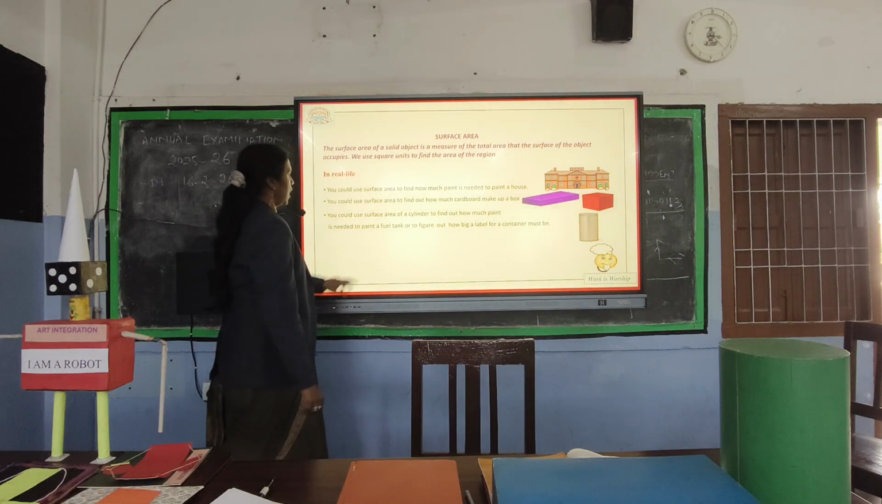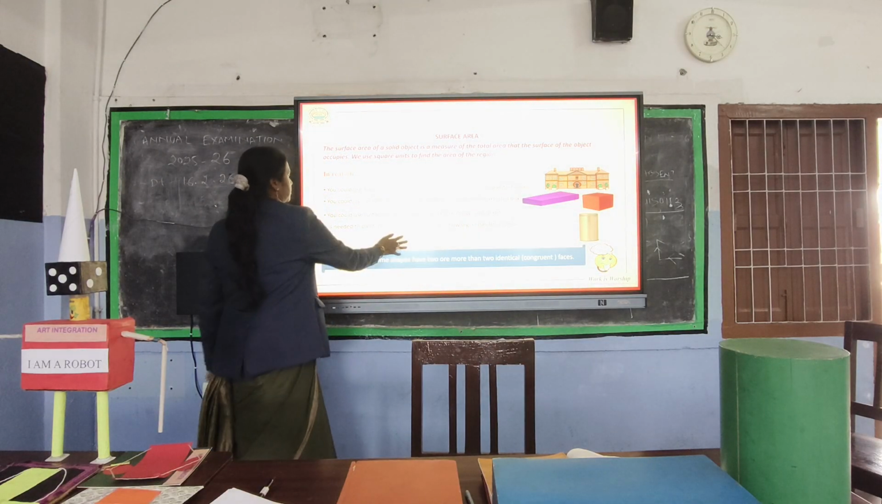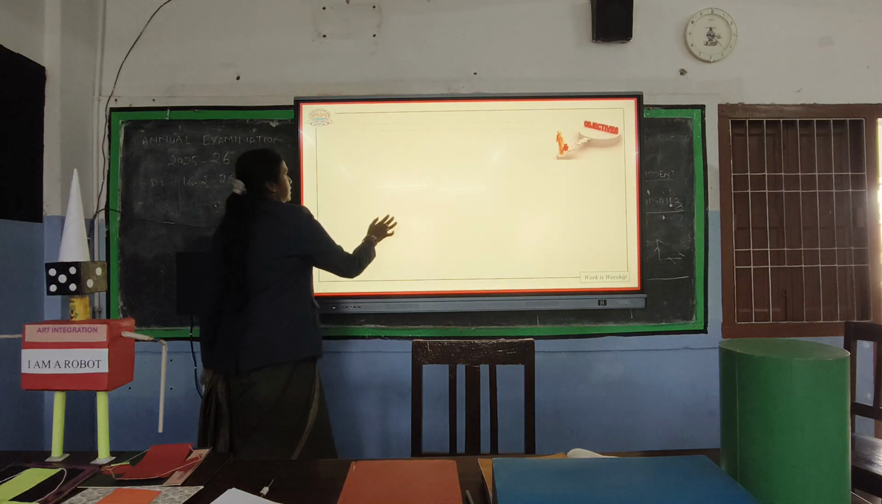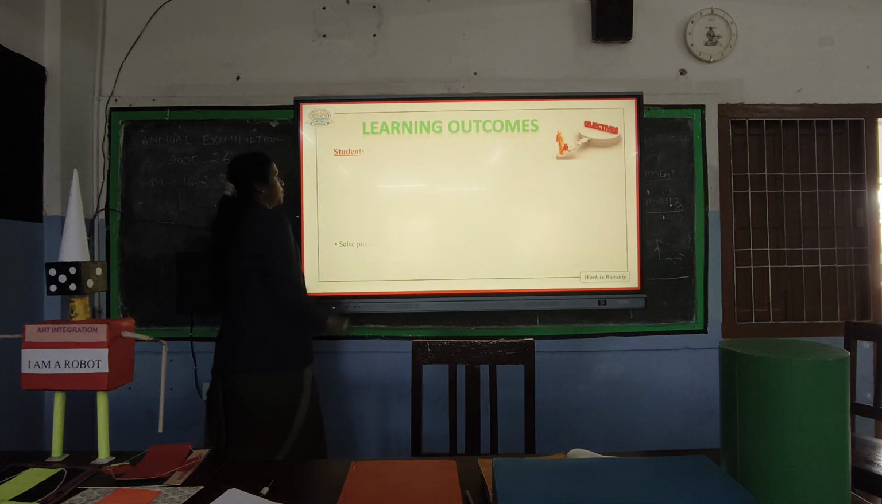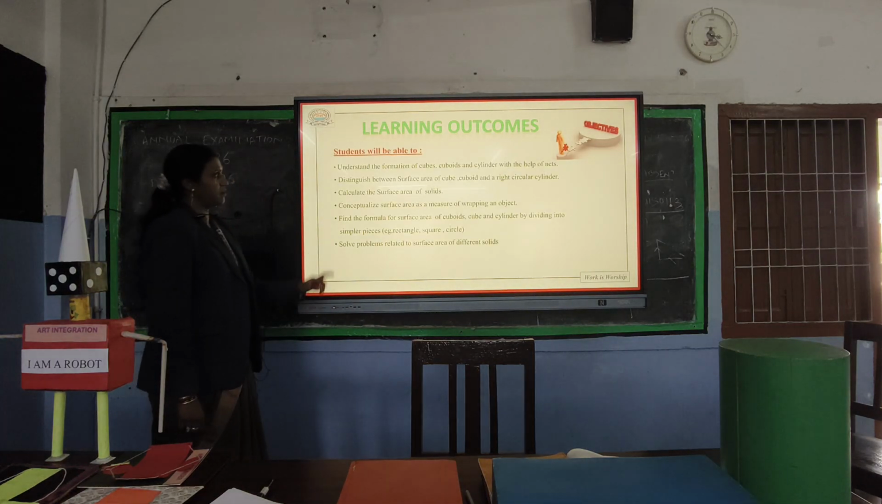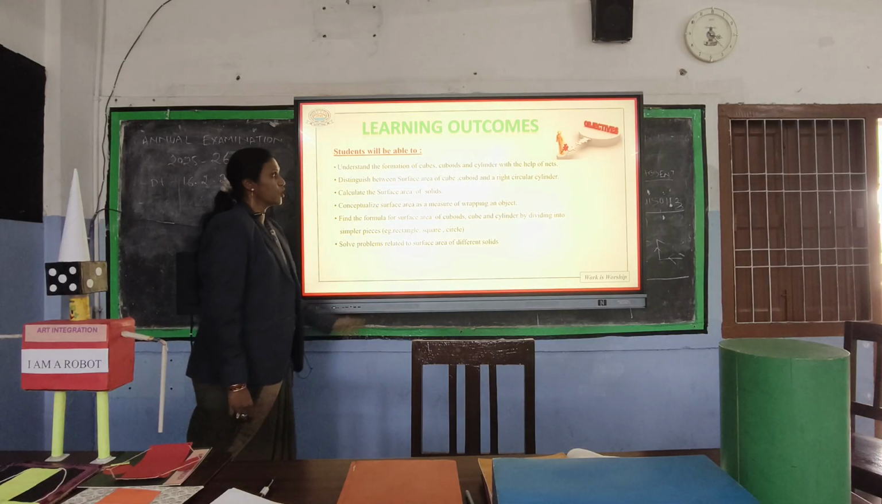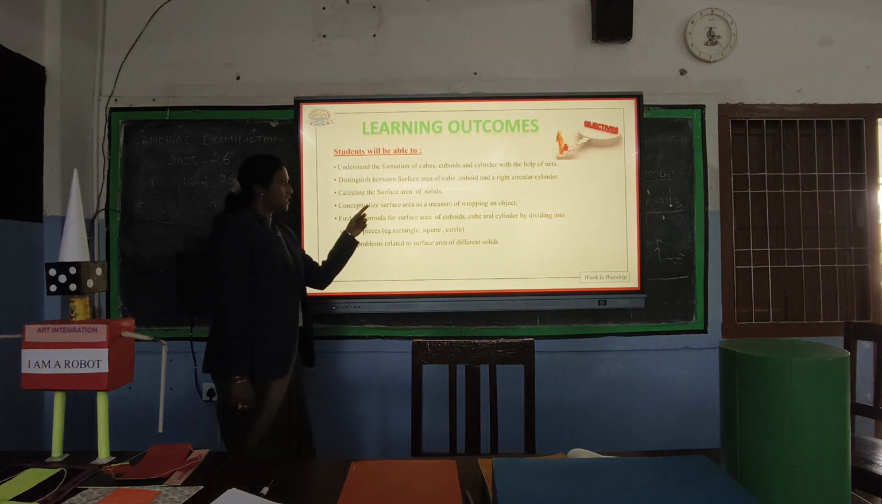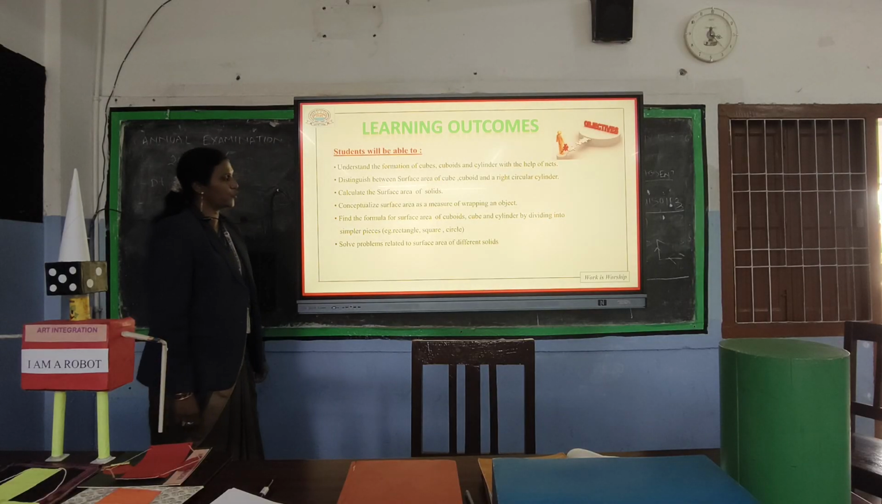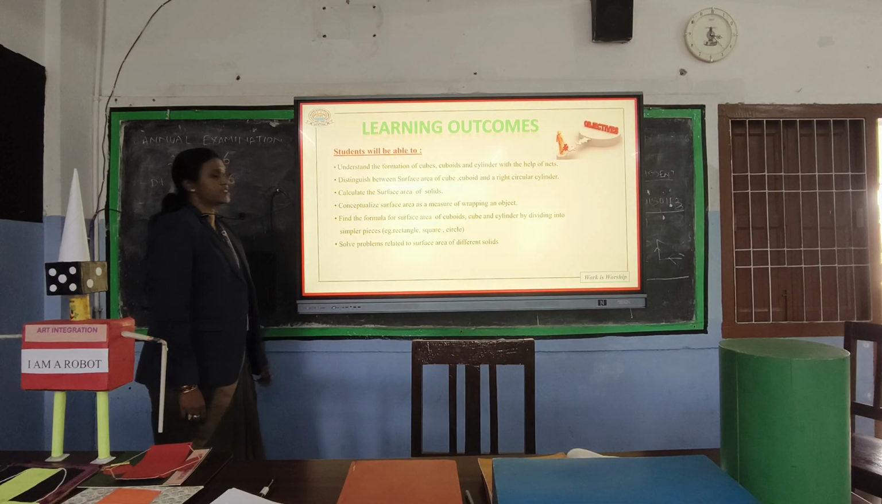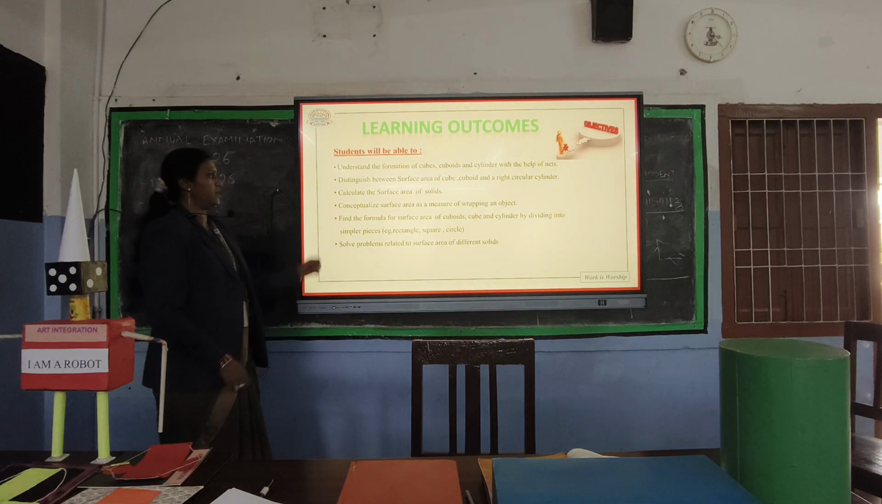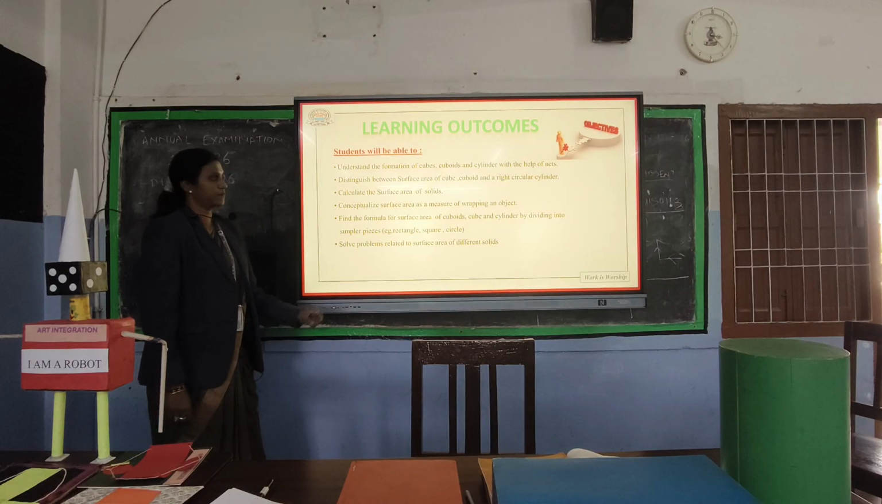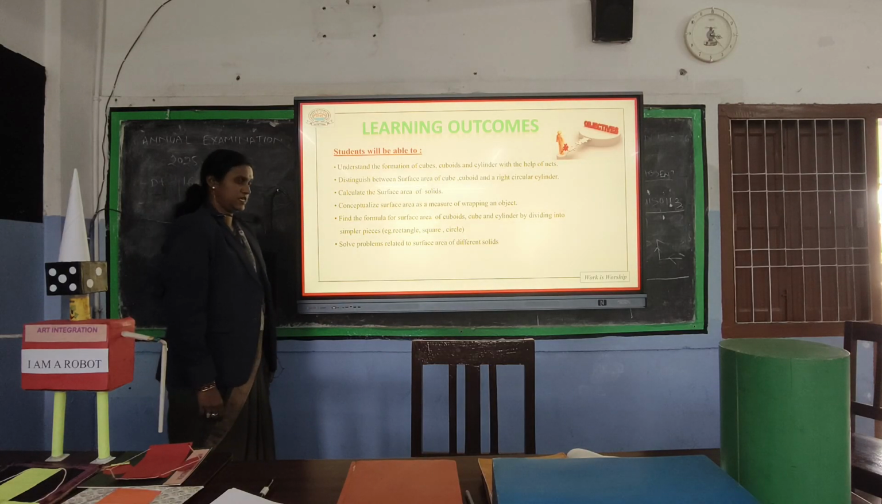So, here are your learning outcomes. You will be able to understand the formation of cubes, cuboids and cylinders with the help of nets. You will be able to distinguish between the surface area of a cube, cuboid and a right circular cylinder. Read the third point. Calculate the surface area of solids. Yes, thank you.